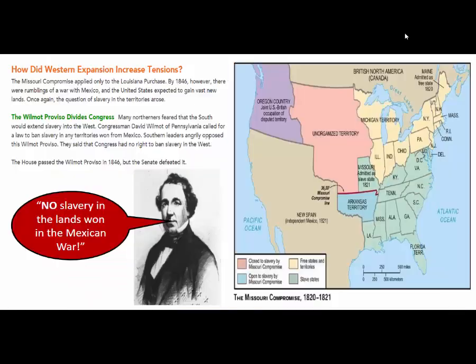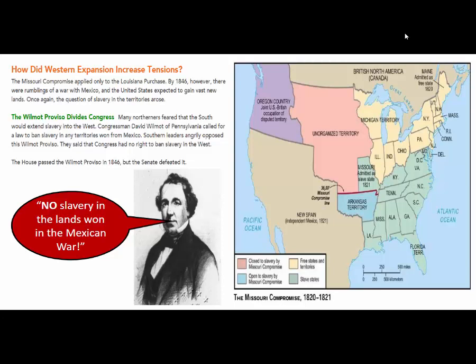How did Western expansion increase tension? The Missouri Compromise applied only to the Louisiana Purchase. By 1846, however, there were rumblings of a war with Mexico, which we've already studied, and the United States expected to gain vast new lands. Once again, the question of slavery in the territories arose.